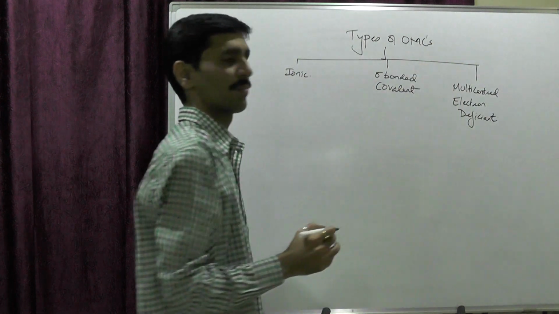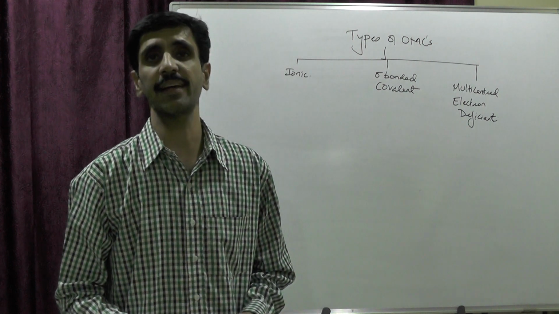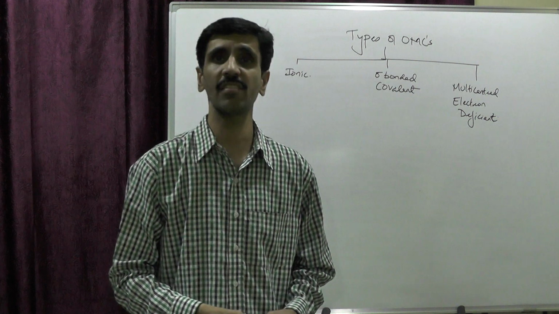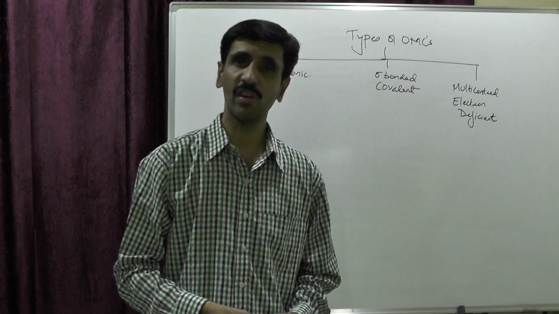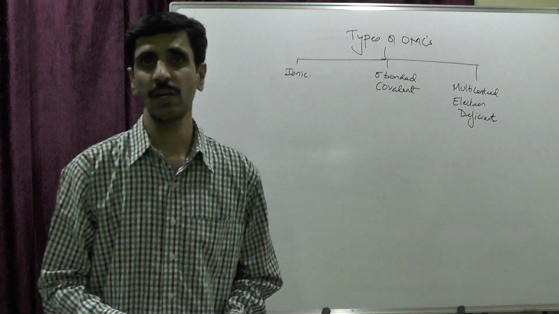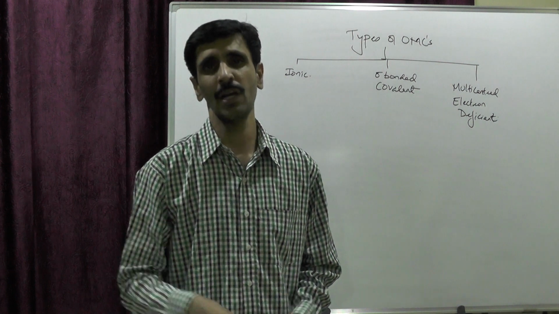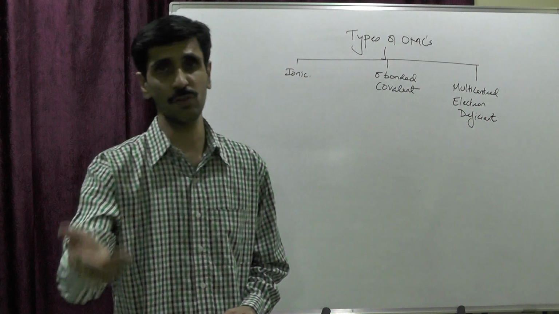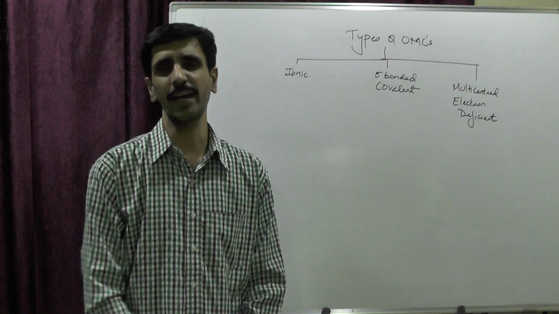Okay, so we are here at the classification, or the types, of organometallic compounds. Broadly they have been classified into 3 categories. The first one is ionic organometallic compounds. The next one is sigma bonded covalent compounds. And the last one is multi-centered electron deficient compounds. A very brief explanation of these, and then we can proceed to the next part of this chapter, starting with the ionic organometallic compounds.